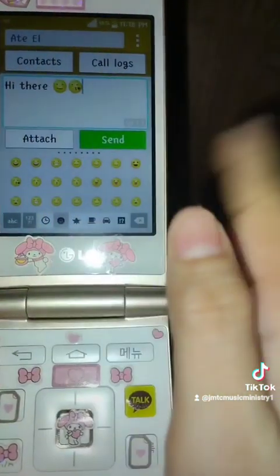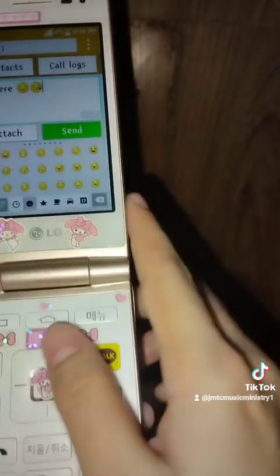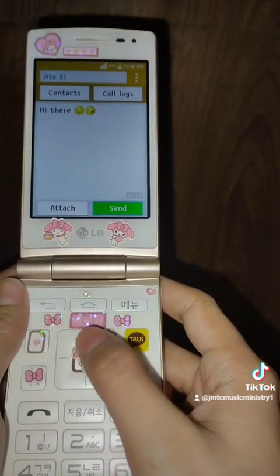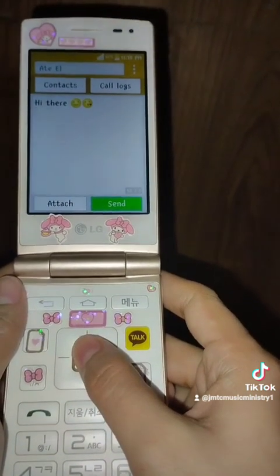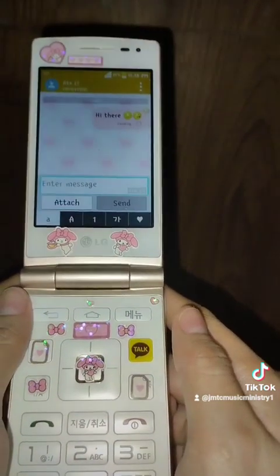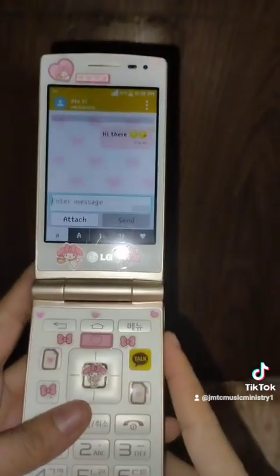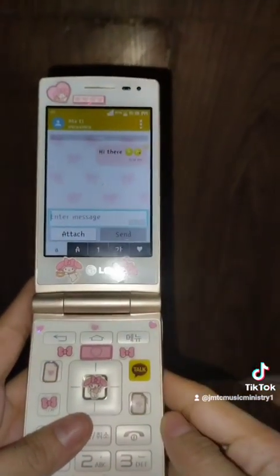Okay, I just want to use this smiley one and the one with the kiss emoticon. Yeah. Okay, we will send it. And there you go. That's how we send a message.